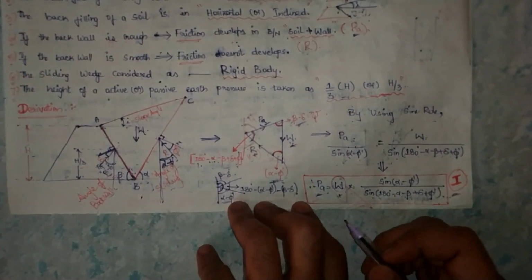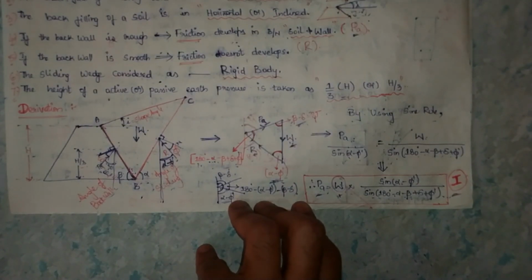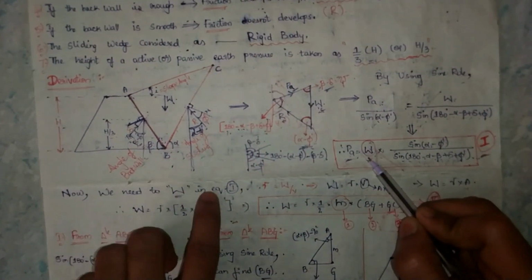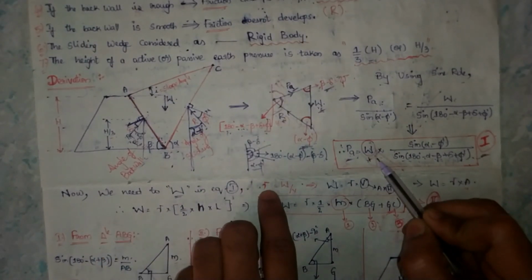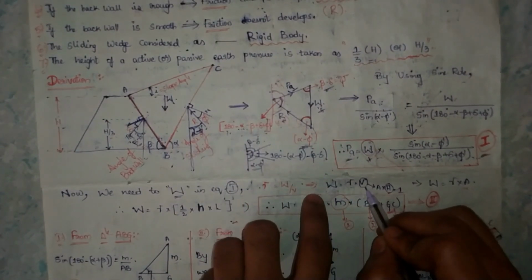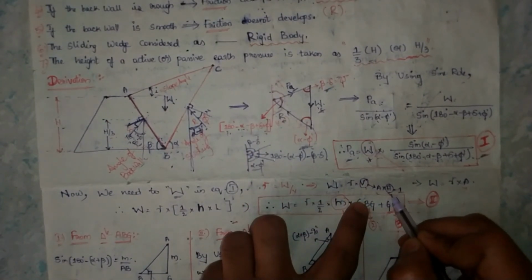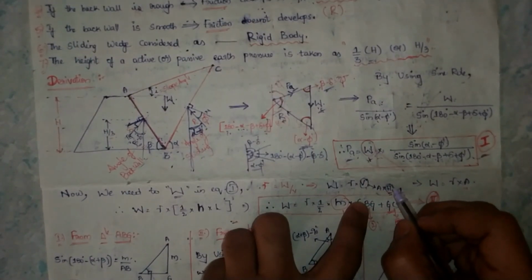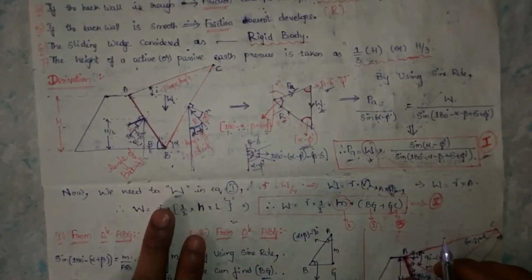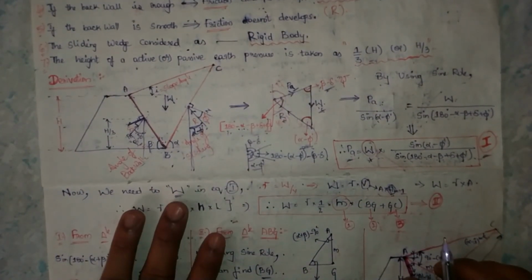For weight, we know the unit weight formula is weight by volume. From that, weight equals unit weight into volume. For volume we can write area into H. In soil engineering, from the start onwards, we are considering only two dimensions, and the third dimension is considered as unity.